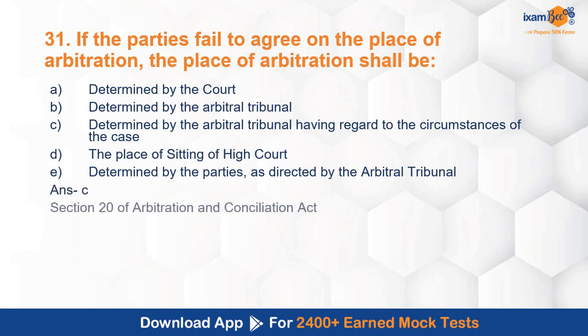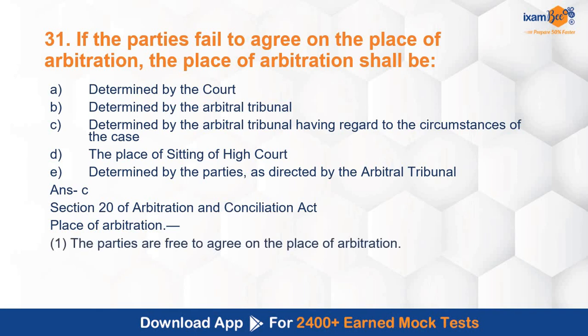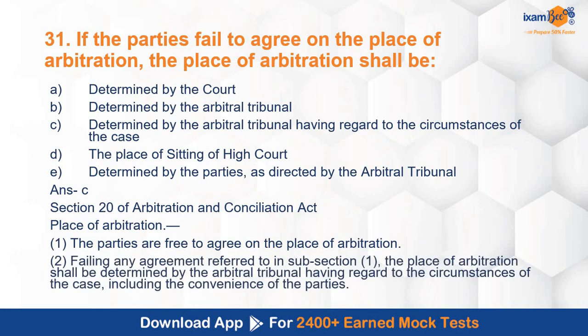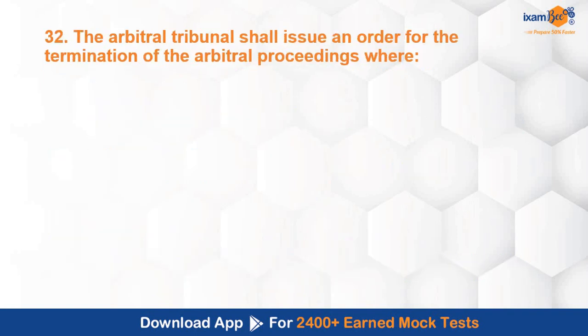Correct answer is C. Section 20 covers this concept of place of arbitration. Parties are free to agree on the place of arbitration, but if they fail to agree, the place of arbitration shall be determined by arbitral tribunal having regard to the circumstances of the case, including the convenience of the parties.